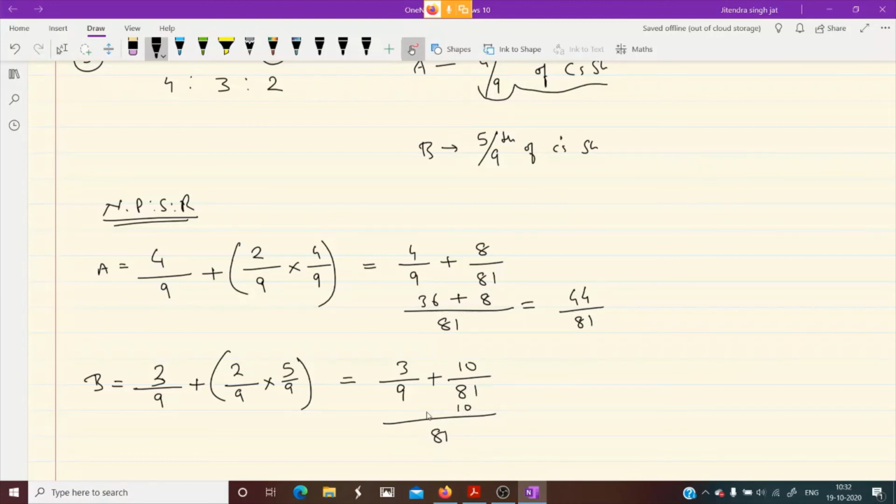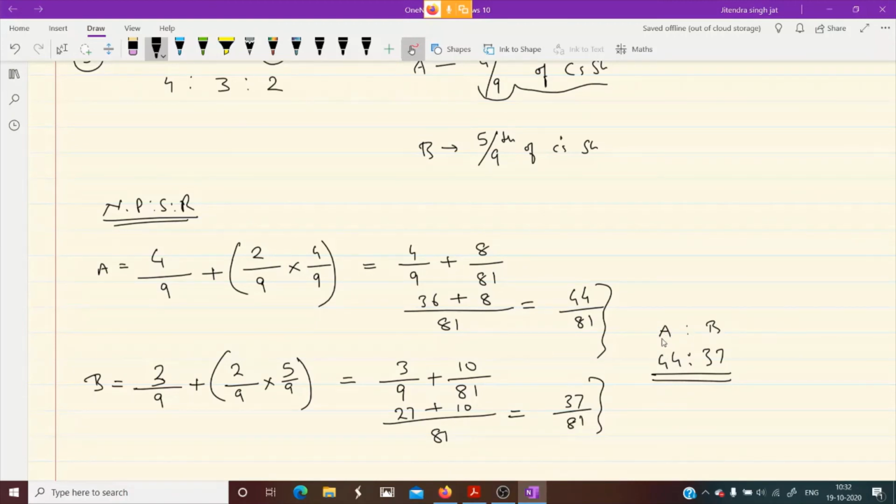So it would be 10, 9 9 ja 81, 9 3 ja 27, 27 plus 10, 37 by 81. What is this? This is the new profit sharing ratio. 44 is to 37. Okay, 44 is to 37 is the new profit sharing ratio of A and B.